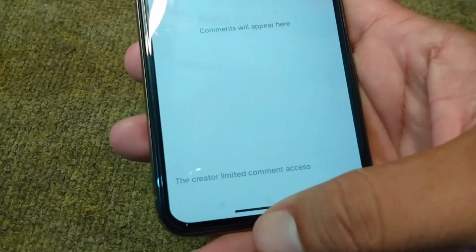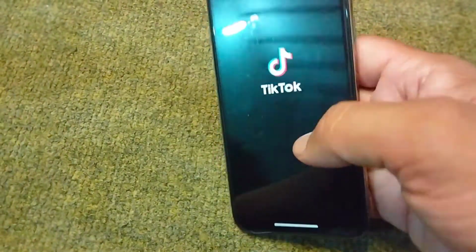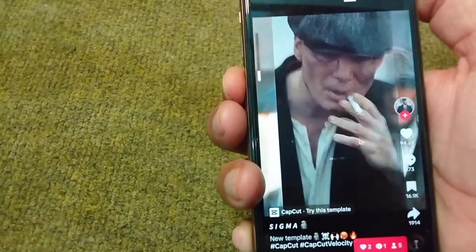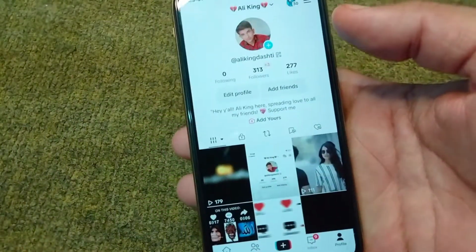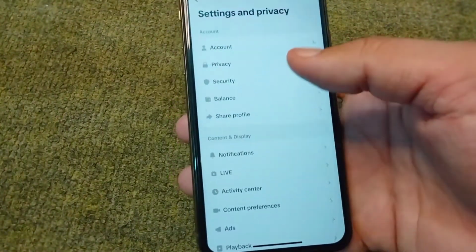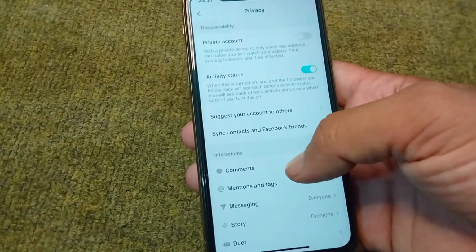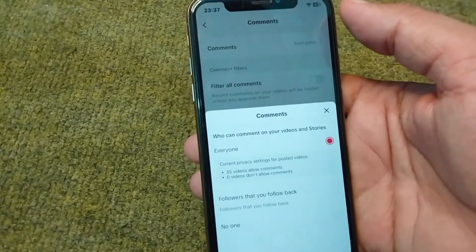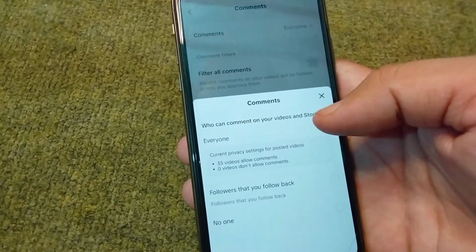First of all, go back to your home screen and from here open TikTok, then tap on your profile, tap on the three lines, tap on Settings and privacy, tap on Privacy again, tap on Comments, and from here tap on Comments again. So guys, from here you can see the privacy settings for your TikTok account.